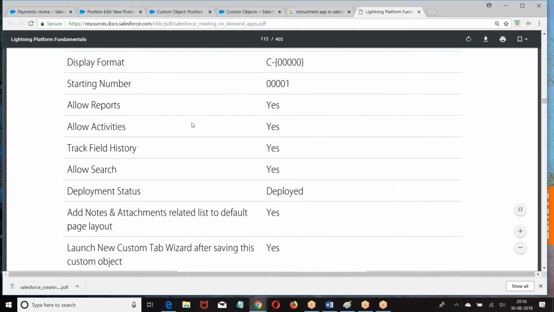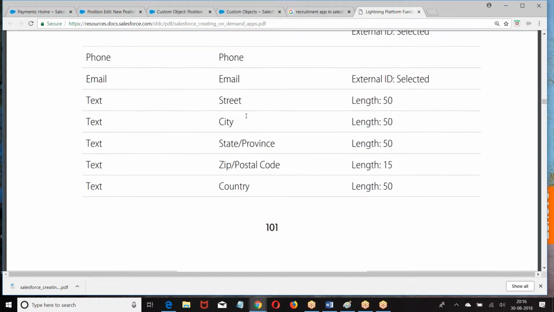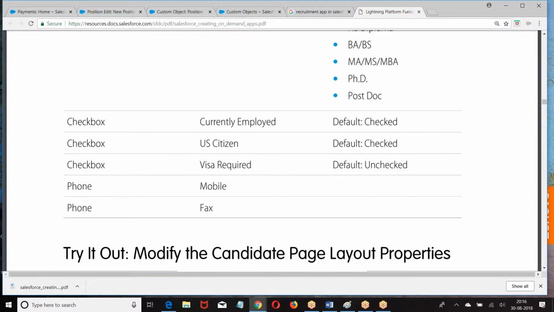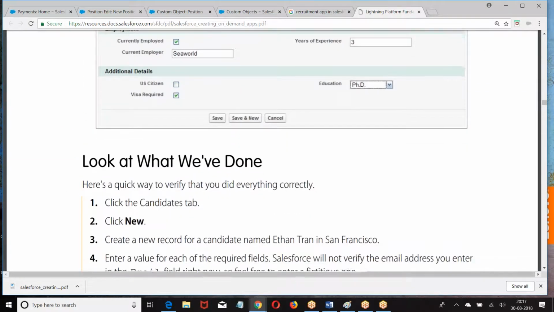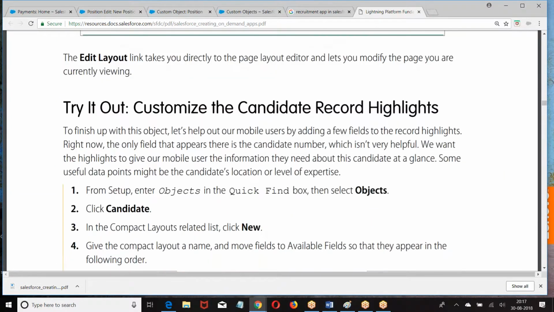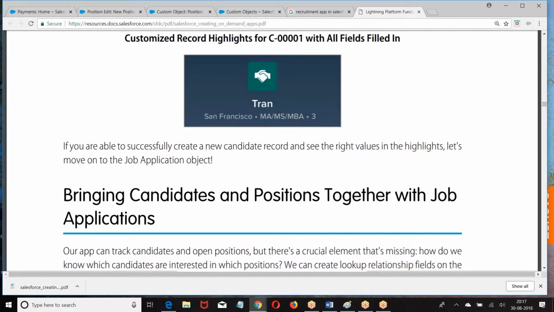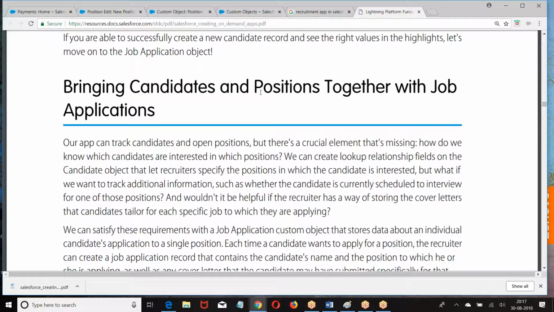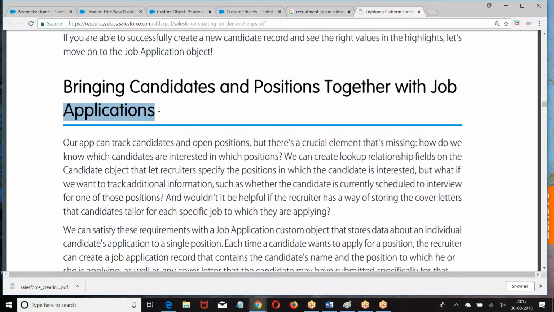Candidate object. We have a candidate object. Then on the candidate object, what do you want to create? A couple of fields are given. We can give a relation here. We can give a relation. What is that? Bringing candidates and positions together with a job application. There is an object called job application. On the job application, candidate is one parent, position is one parent. So let us create this.